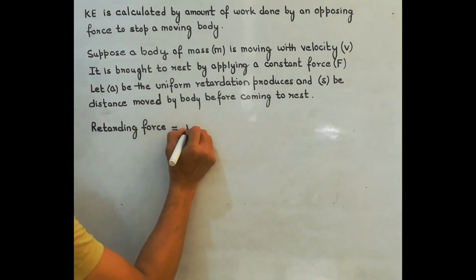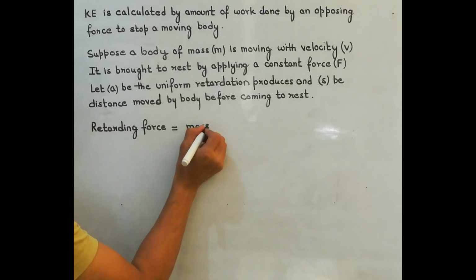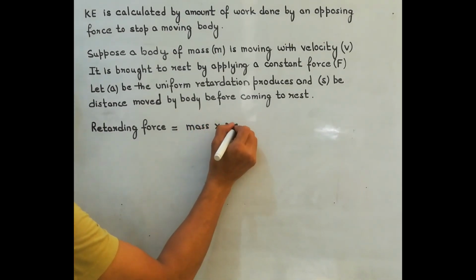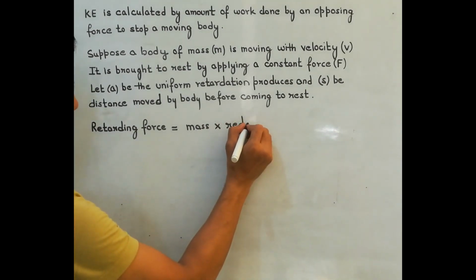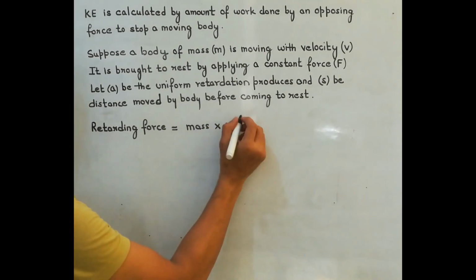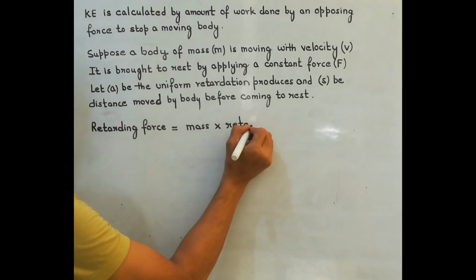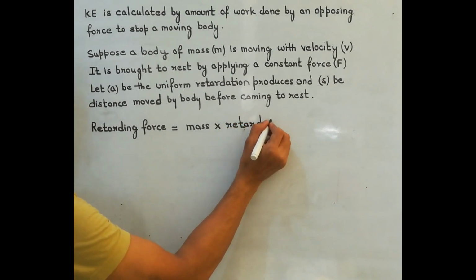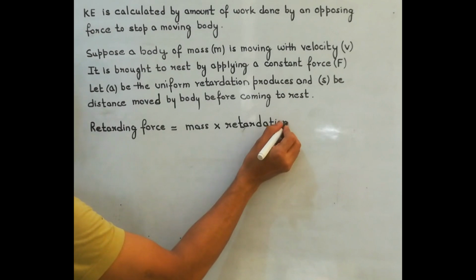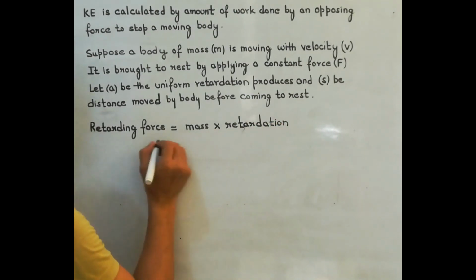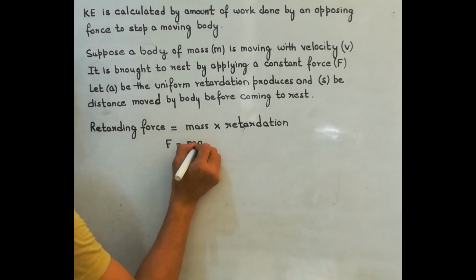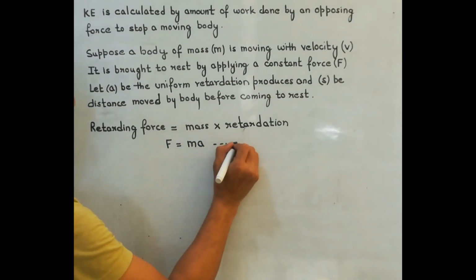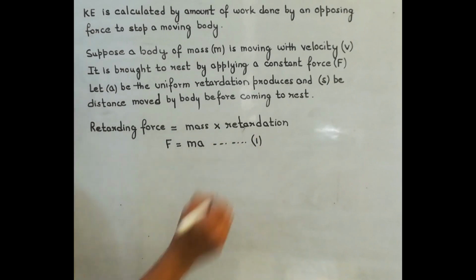Retarding force is mass into retardation. So F is equal to ma. That's the first equation we have got.